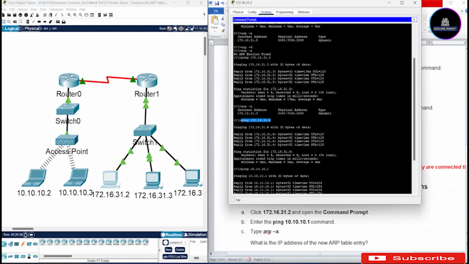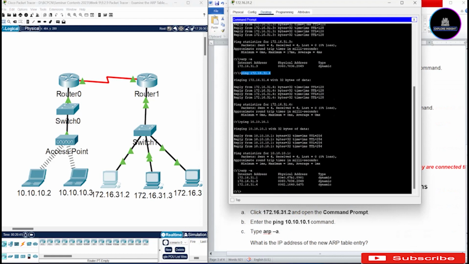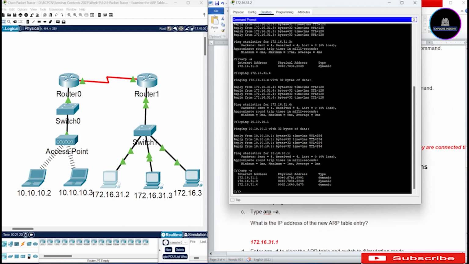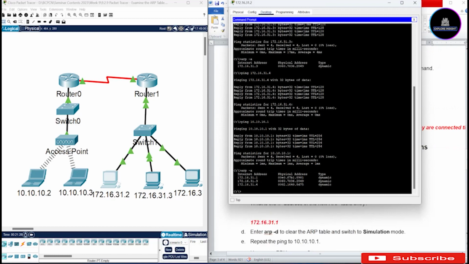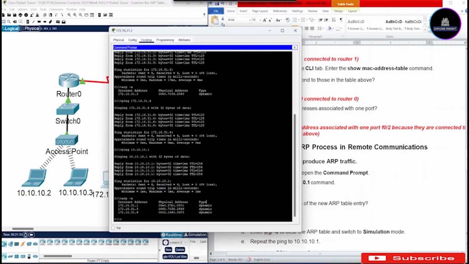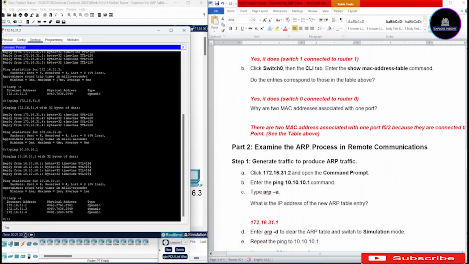Now we are asked, what is the IP address of the new ARP table entry? What do you think it will be? Having said that .3 and .4 have been initially added, you can now see that the new one is .1. So we will say that that is the IP address of the new ARP table entry. You can see the answer here, 172.16.31.1.